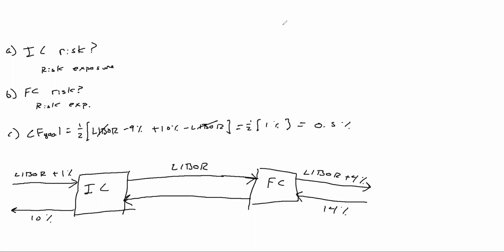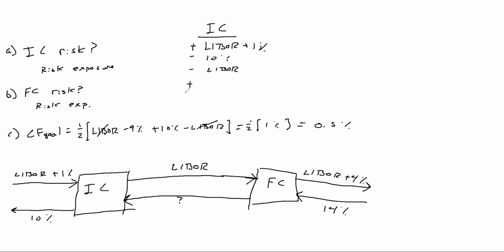So let's find out what this number would be. We know for the insurance company, they are receiving LIBOR, floating rate. They're receiving 1%. They're paying 10%. They are paying LIBOR.